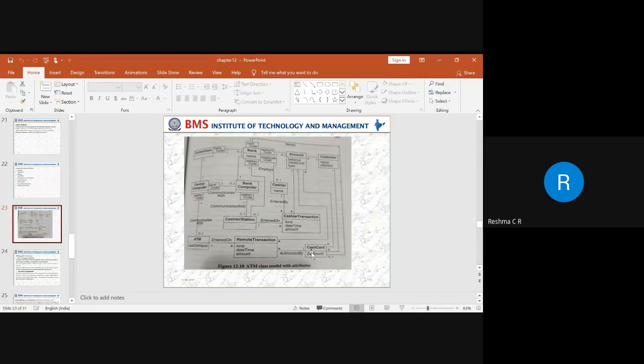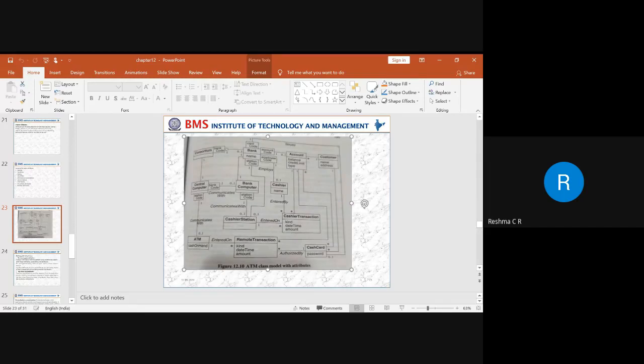To enter the cash transaction, whatever transaction has been made by the particular customer, to identify that transaction, we are using the account. So one account can have n number of transactions. So that is related here. So what type of cash transaction?